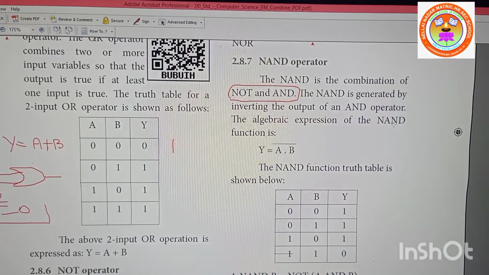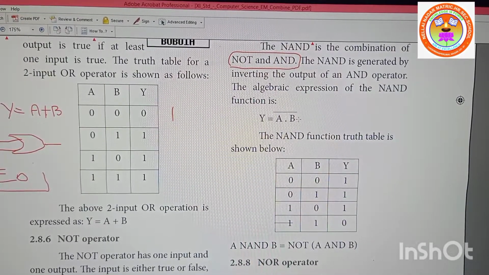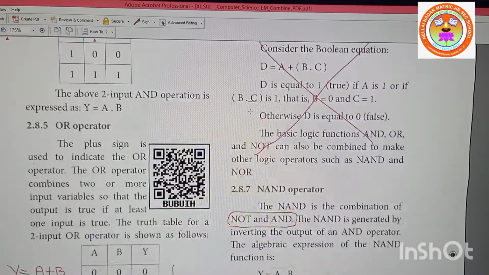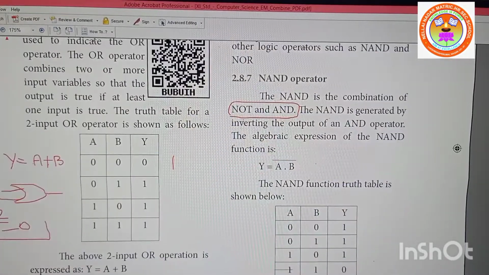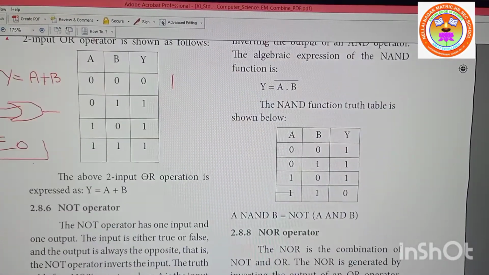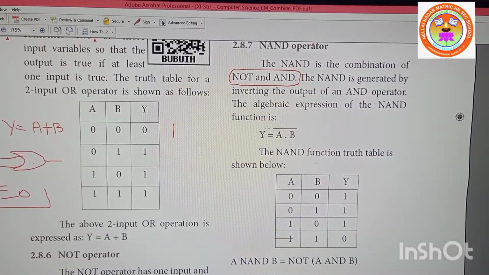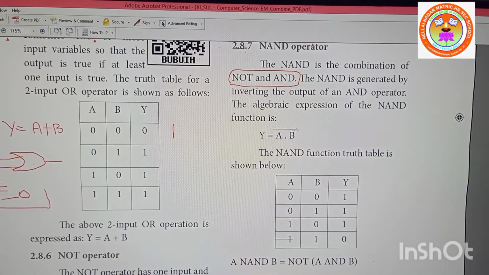The algebraic expression of the NAND operator is Y is equal to (A into B) whole dash. See, you all know the equation is A into B, and if you combine the NOT operator, it is just inverse. So you put dash here. So Y is equal to A into B whole dash. Is it clear?